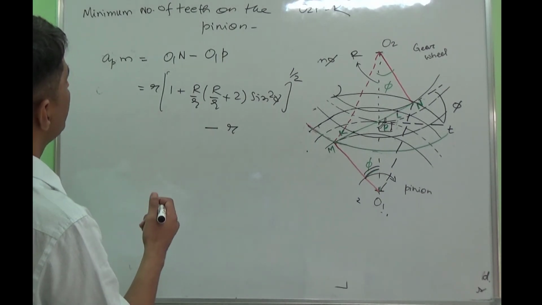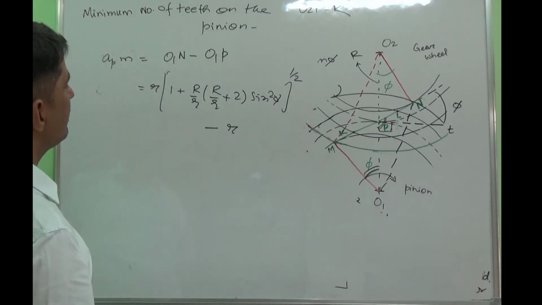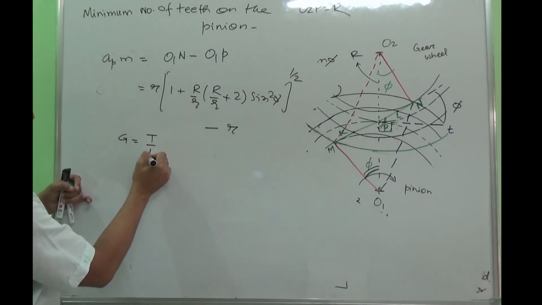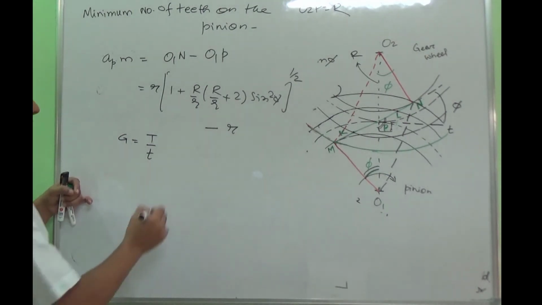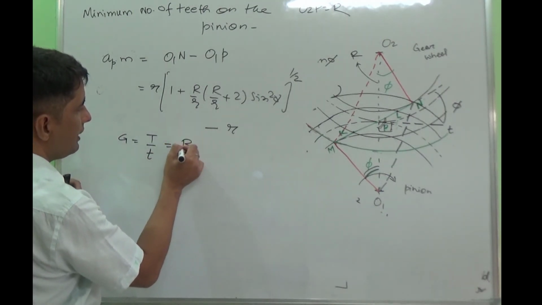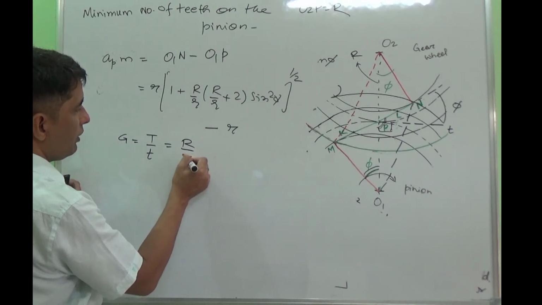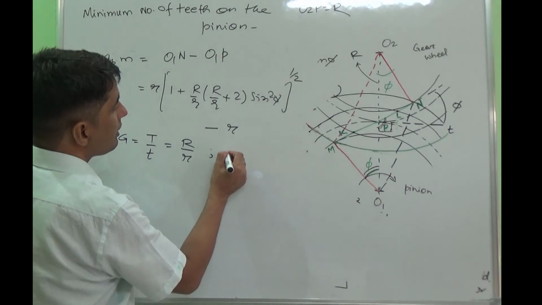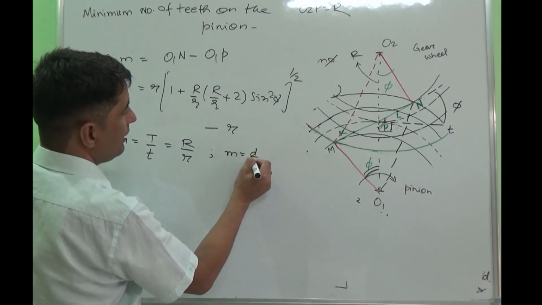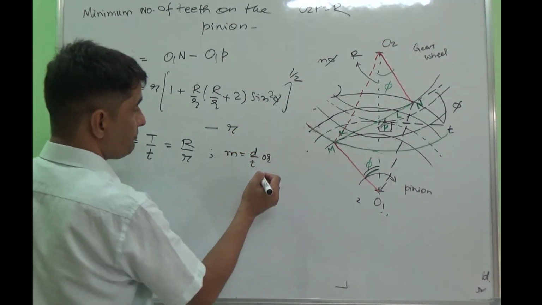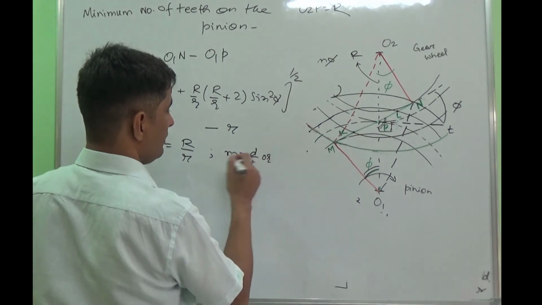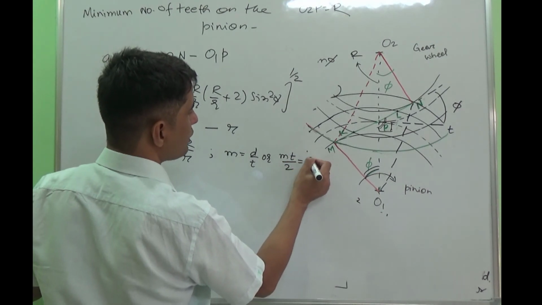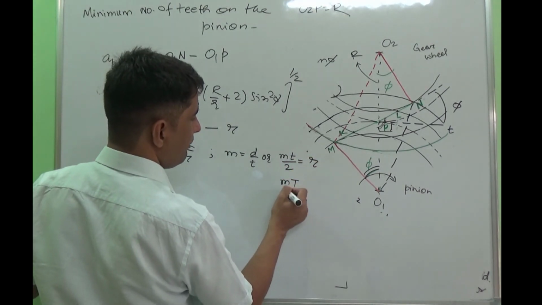Now if we move further, and define these terms in terms of gear ratio, then gear ratio G is defined as the number of teeth on the gear wheel to the number of teeth on the pinion. And as we know, this can also be written as capital R by small r. Why is it written as capital R by small r? Because we all know that module is D by T. So the pitch radius for the pinion is small r equals M small t by 2, and for the gear capital R equals M capital T by 2.